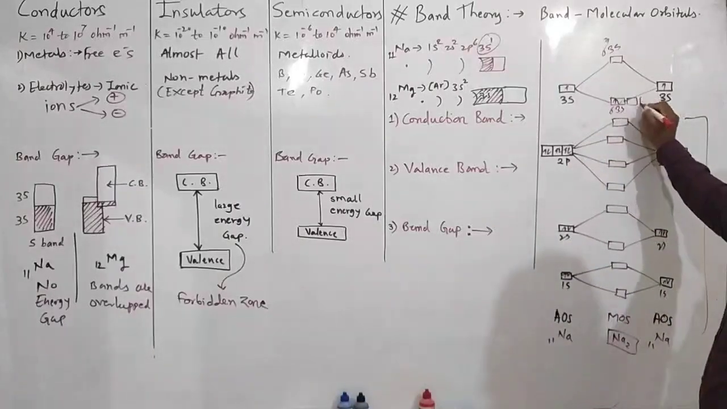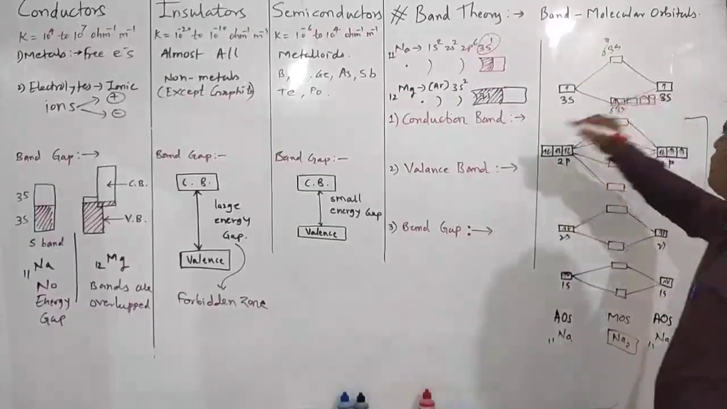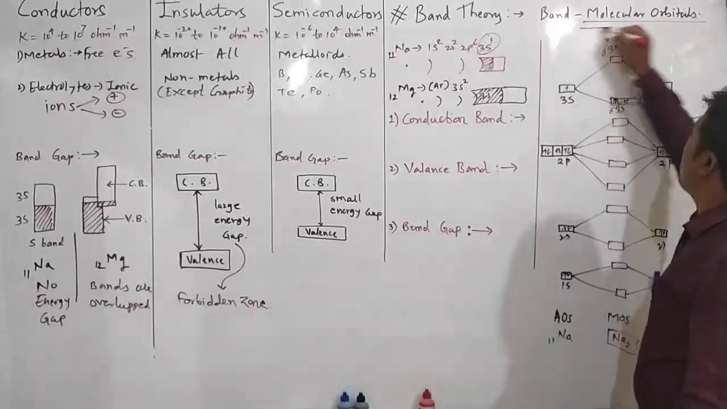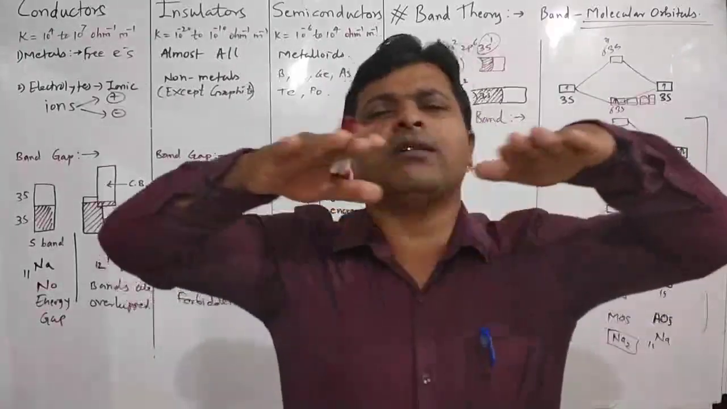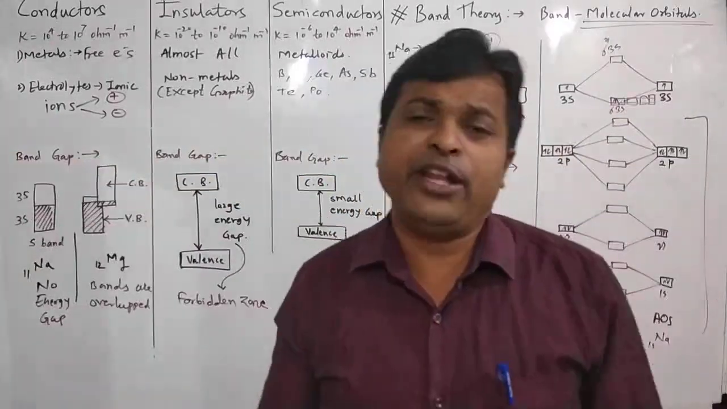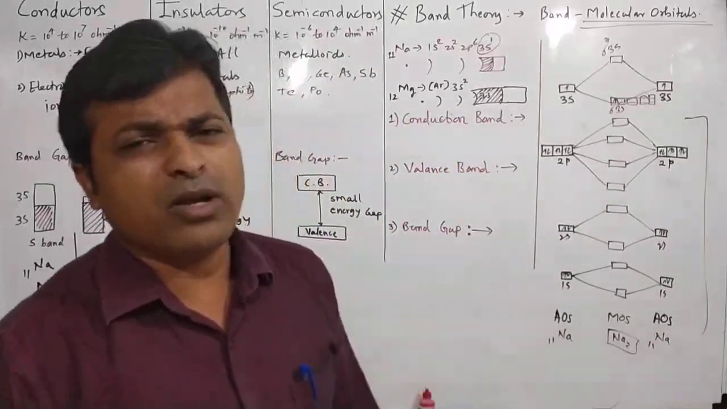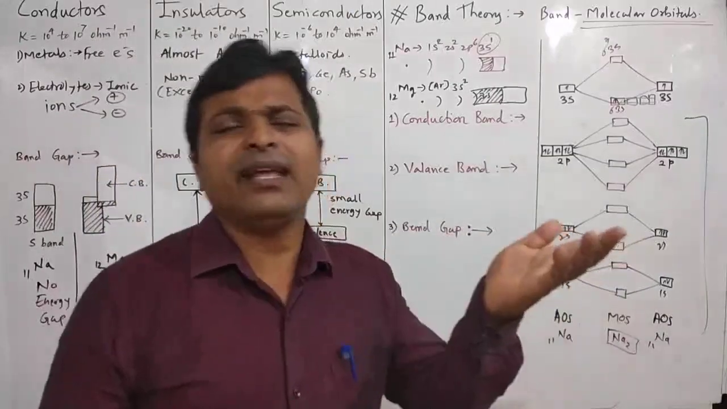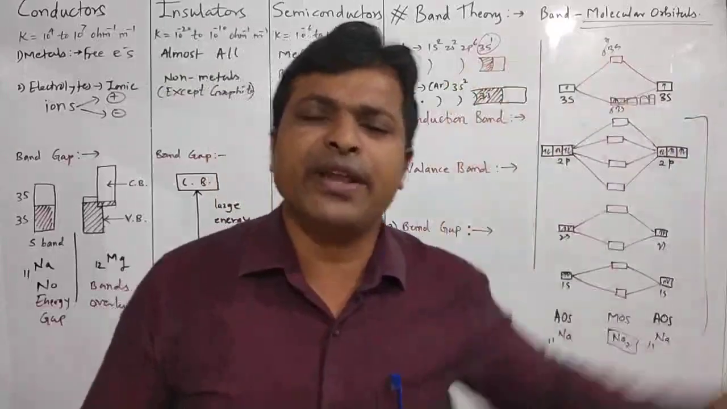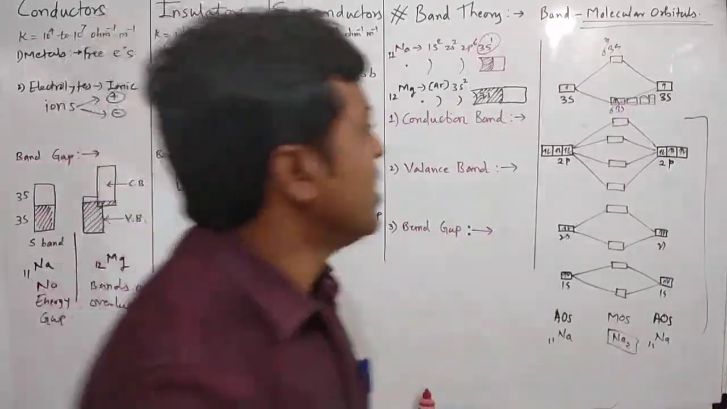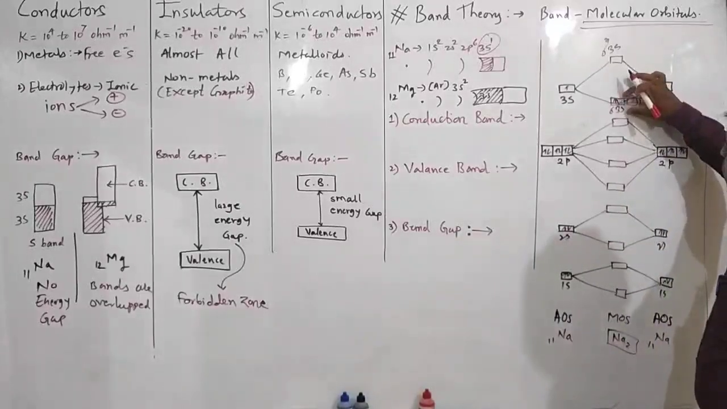And these 3s molecular orbitals of all the atoms overlap with each other, and there is a formation of a band, and this band is nothing but what? Molecular orbitals. So these molecular orbitals of all the atoms overlap with each other, and there is formation of bands. Bands are nothing but what? Molecular orbitals. So band theory is nothing but, we can say, molecular orbital theory.